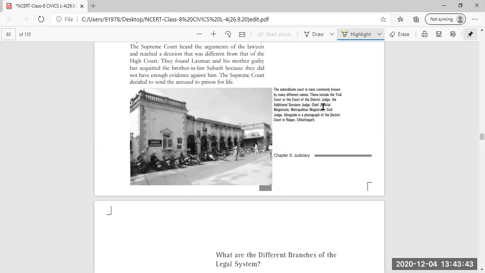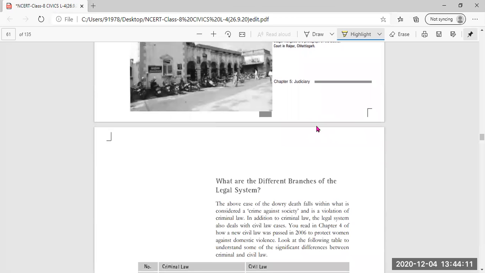The subordinate court is more commonly known by different names, and these include the trial court or the court of the district judge, the additional sessions judge, the chief judicial magistrate, the metropolitan magistrate, and the civil judge. Alongside is a photograph of the district court in Raipur, Chhattisgarh. So these subordinate courts are known by different names.